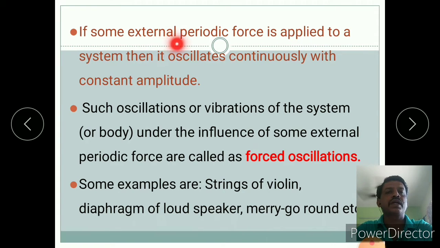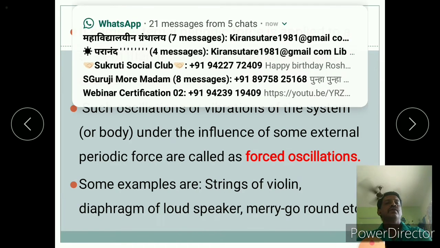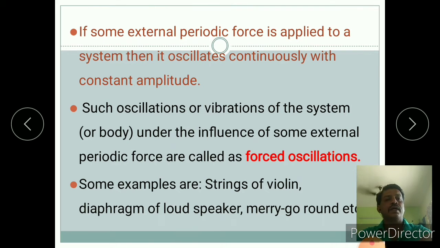If some external periodic force is applied to a system, then it oscillates continuously with constant amplitude. Suppose we consider the example of a swing, or zoka. To get a constant amplitude, what do we do? We apply force from the back side, and therefore the swing will vibrate with constant oscillation. Means its amplitude will remain constant.